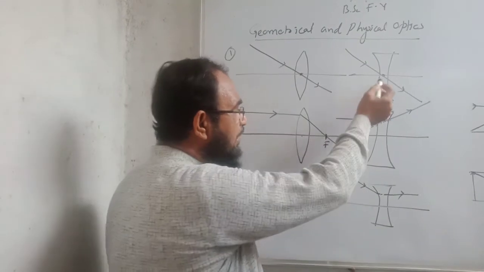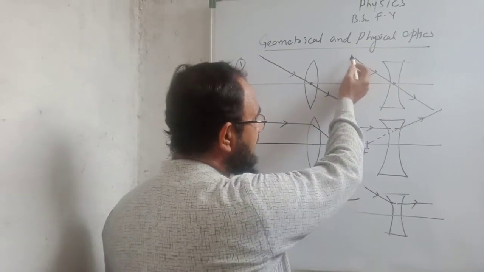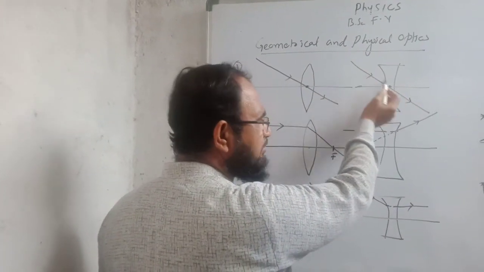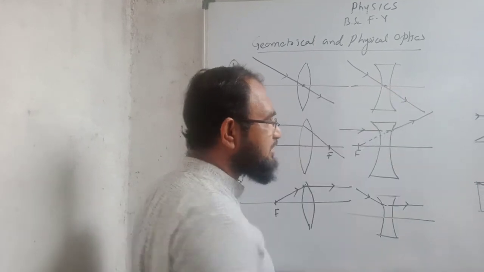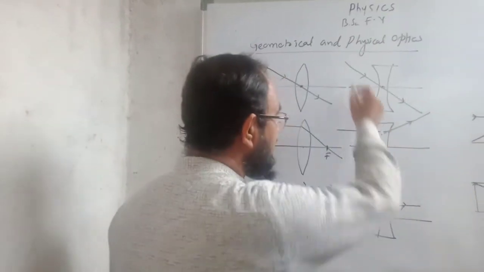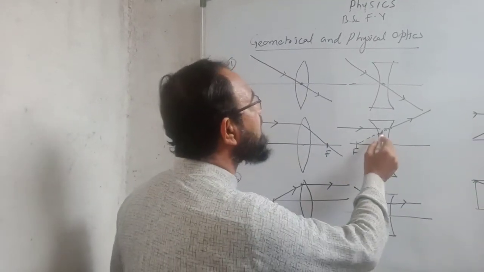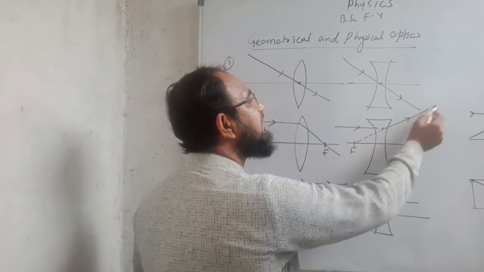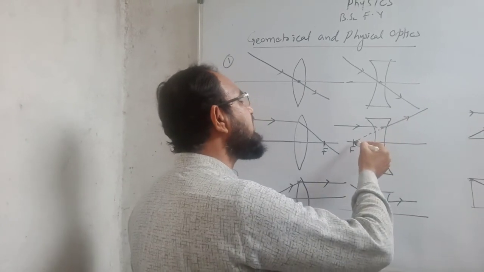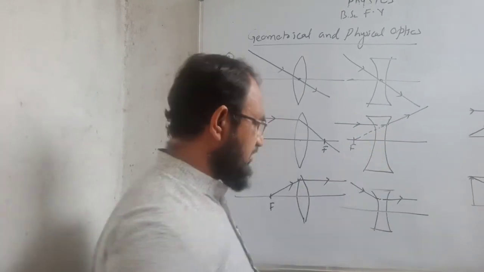Same rule will be applicable to the concave lenses. When a ray of light is allowed to pass through the center, it will pass undeviated. When a ray of light is parallel to the principal axis, after refraction it will diverge and you will get here the imaginary or the virtual focus.